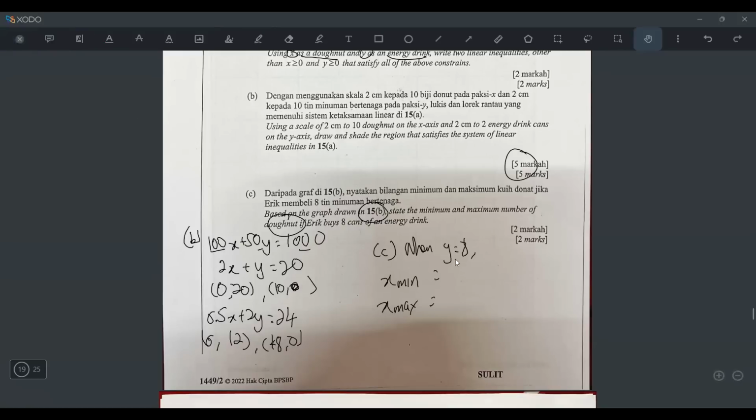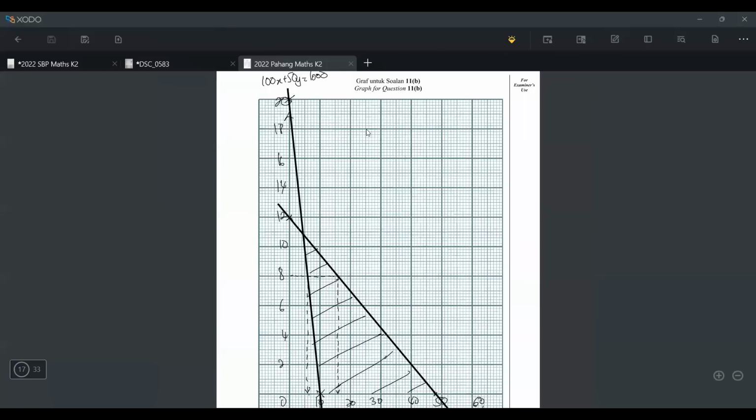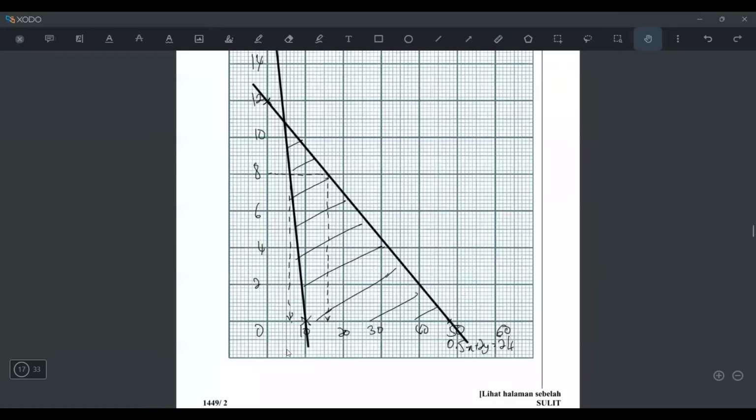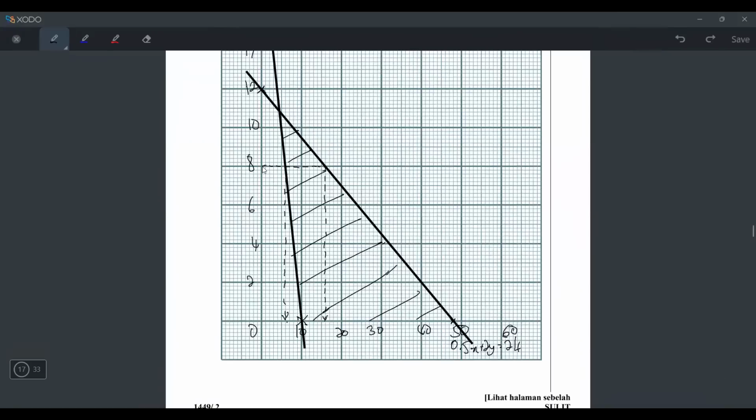So how to find it? Go to your graph, go to Y, find 8, and then draw a line. Put a dotted line. Can you see how I draw it? Let's enlarge. So when Y equals 8, this is Y equals 8, right? And then you draw a dotted line. The moment it touches the graph, you draw downwards. And then this is the X minimum. This is the X minimum because minimum means the first contact point, right? And then maximum means the final contact point. So the answer is 6 and 16. Minimum is 6, maximum is 16.